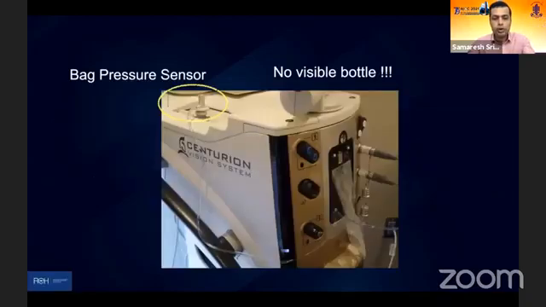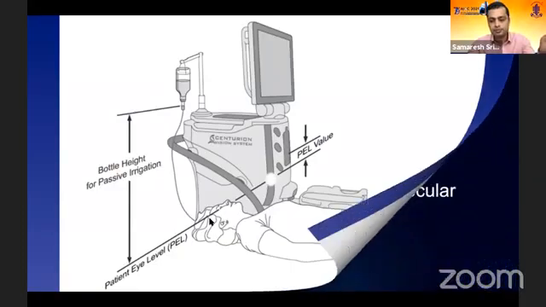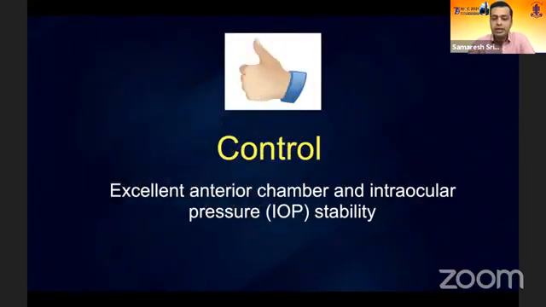Just to show you, for those who haven't seen the machine, there is no more bottle over here, and notice how the bottle has gone inside the machine, and there's a bag pressure sensor which actively compensates and pushes fluid inside the anterior chamber. Another good thing with the machine is now you can calibrate the machine to the patient's eye level, and this patient's eye level becomes the 0 level. Even in a gravity fed surgery on a Centurion, which is an option, you can use this to calibrate the machine. So it gives you excellent control.